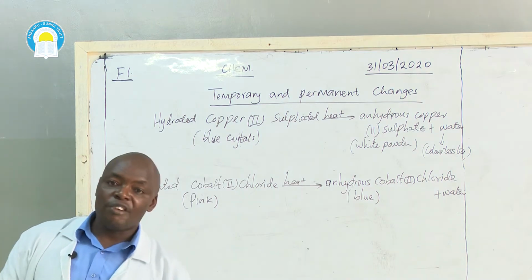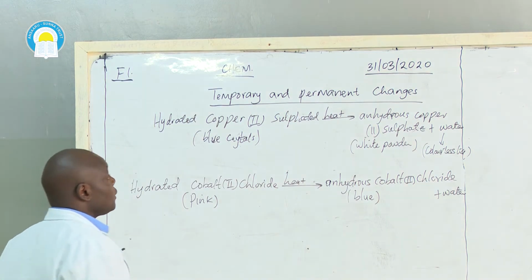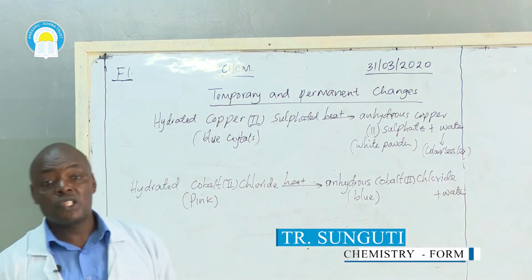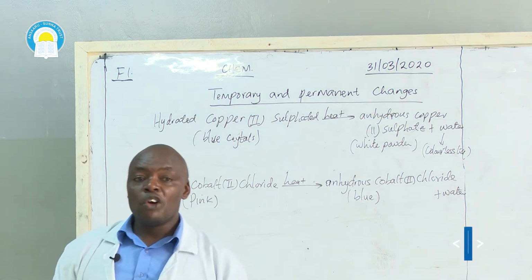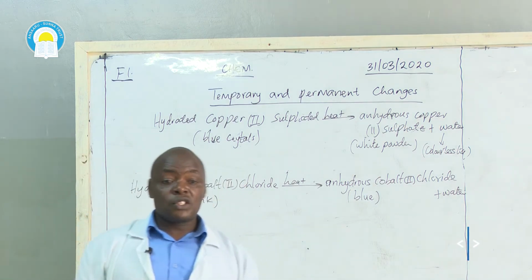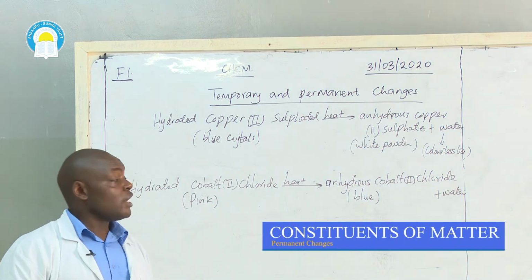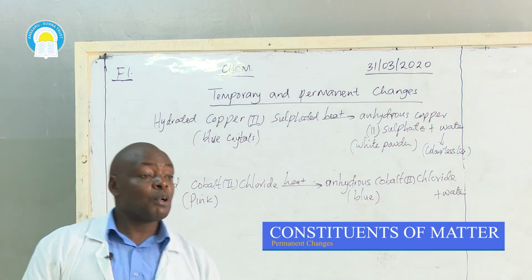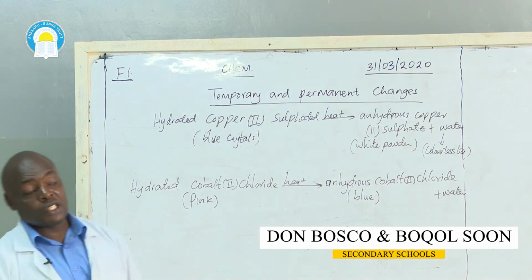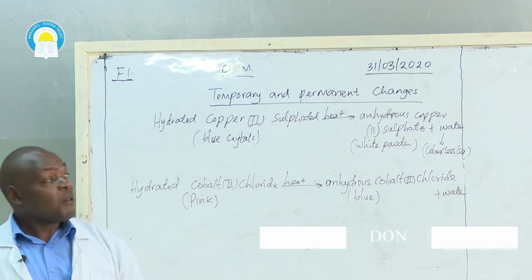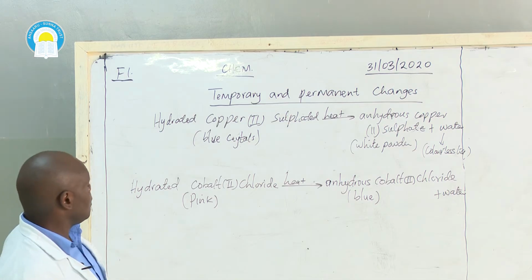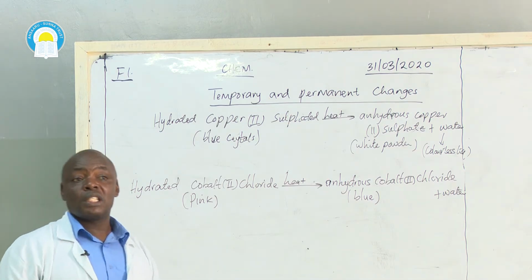The characteristics of a temporary chemical change are slightly different from the characteristics of a permanent change. In a temporary change, we have said no new substance is formed, there is no change in mass, it is reversible and does not involve a lot of heat change. For a chemical change or permanent change, we have said a new substance is formed, there is change in mass, it involves a lot of heat changes, and it is not reversible.